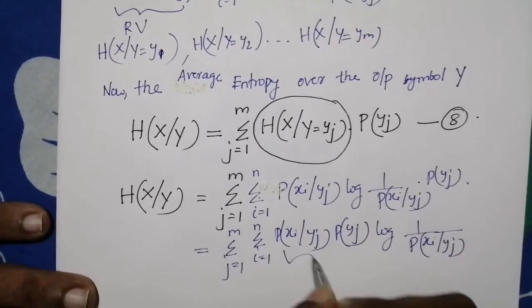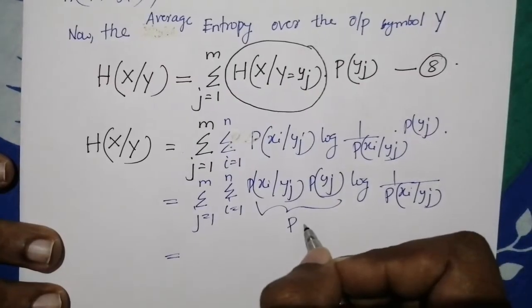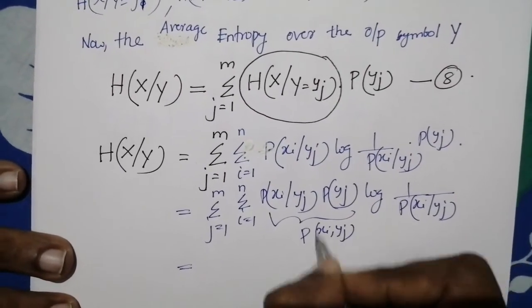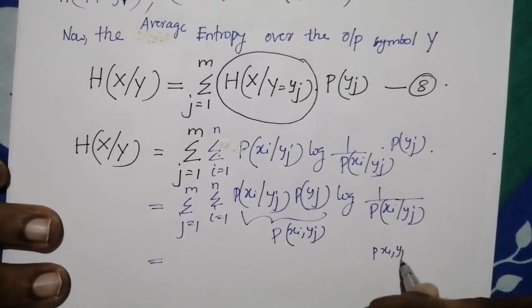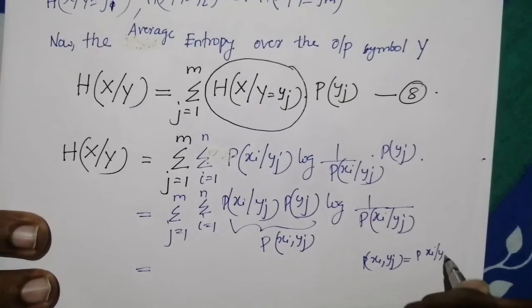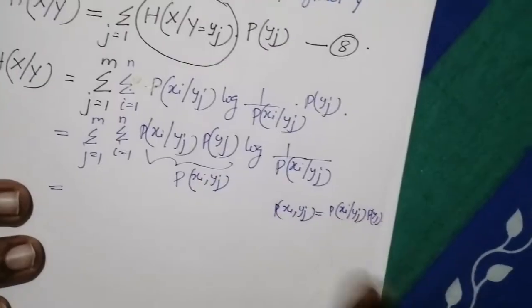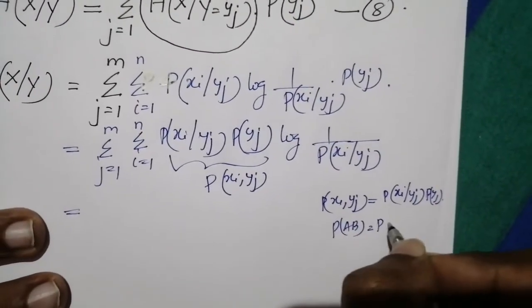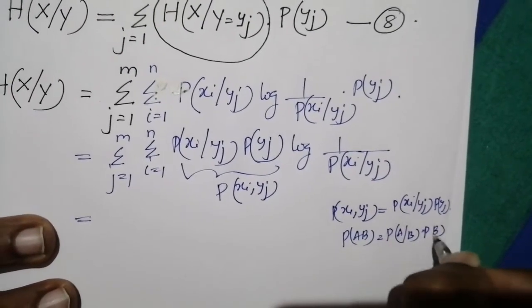Right. So this we know can be written as P(xi, yj). That is, we know that P(xi, yj) equals P(xi|yj) into P(yj). That is, P(ab) equals P(a|b) into P(b).